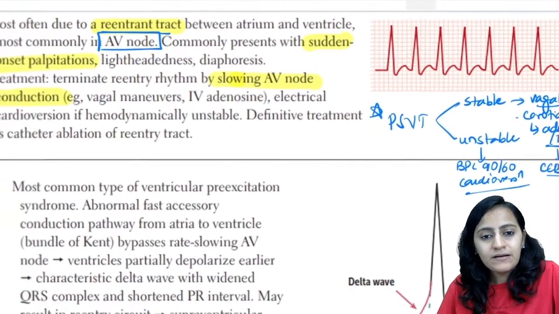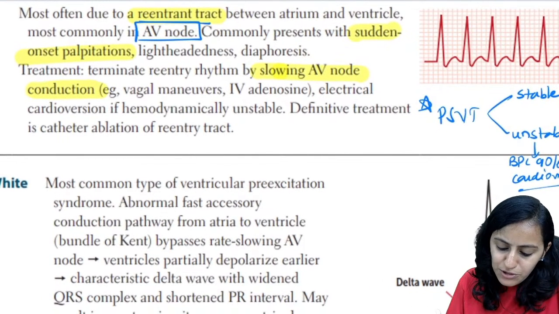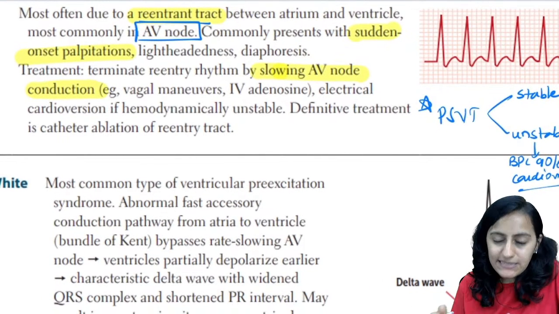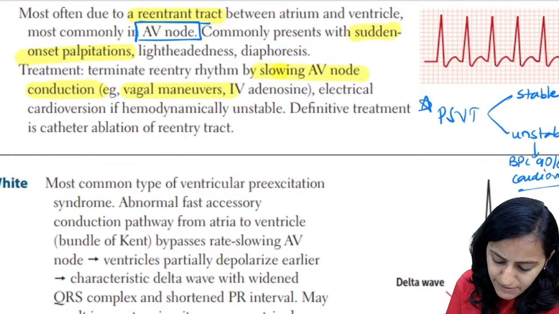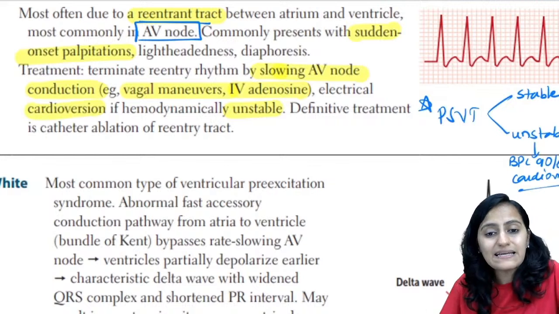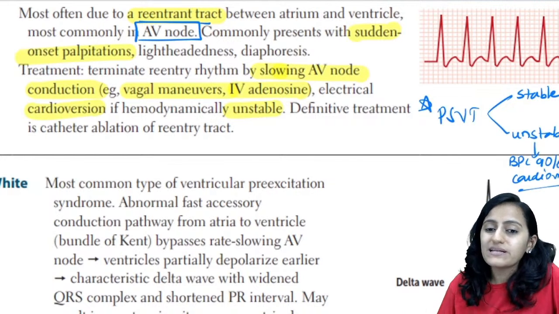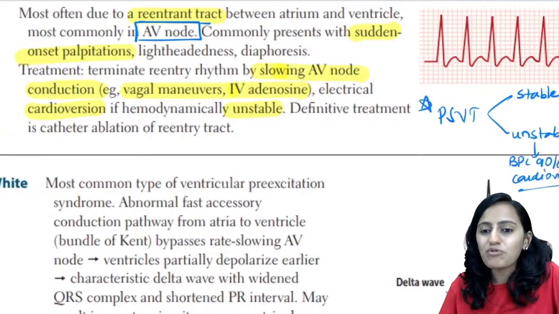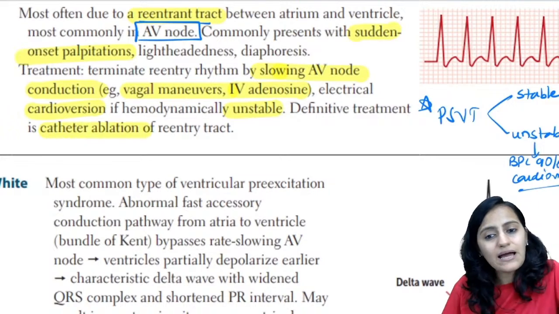Okay? Right, so look at this one. What you need to do is basically slow the AV node. So vagal maneuvers, IV adenosine is what you need to do. If the patient is unstable, then you will directly go for cardioversion. What is the definitive treatment? Anywhere there is an abnormal tract, you need to do catheter ablation.